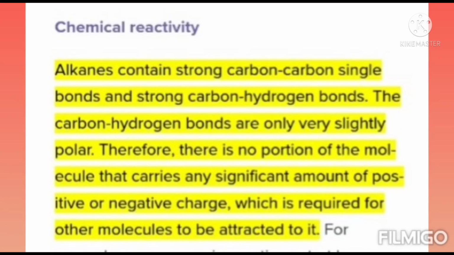Next we see chemical reactivity. Alkanes contain strong carbon-carbon single bonds, that is sigma bonds, and strong carbon-hydrogen bonds, that is also sigma bonds.